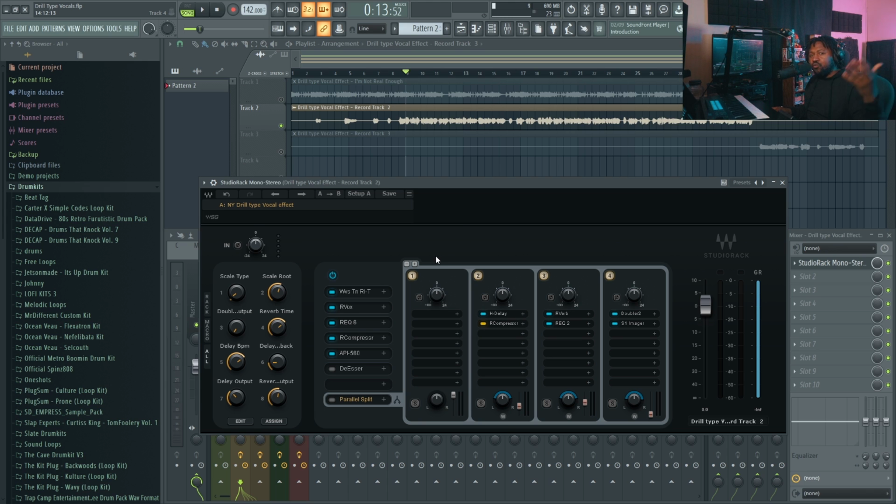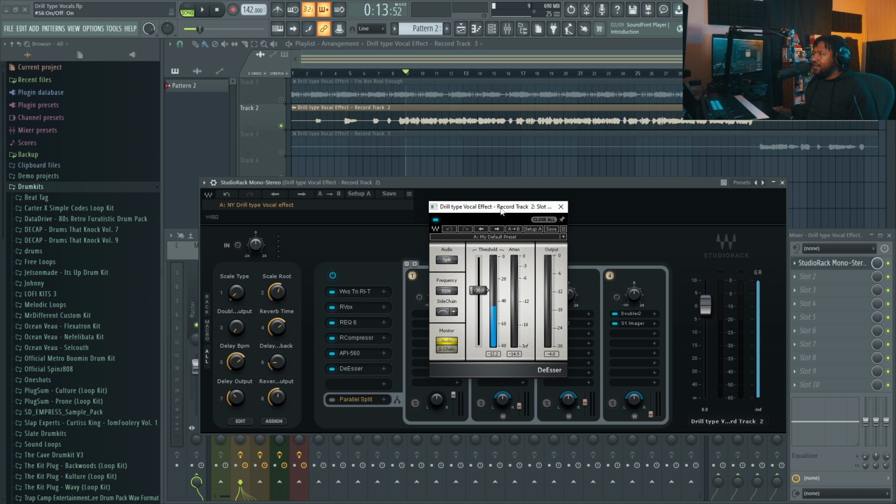Like I said, two EQs, one for correction and one for character. That's how I like to EQ my stuff. Next up, I got a de-esser. That's it. Just kind of taking out some of them nasty frequencies. You can add more or less depending on your vocals, but usually this preset right here always works. I love this de-esser. It's super simple, and that's just gonna de-ess stuff. I'm not gonna go too much into that.